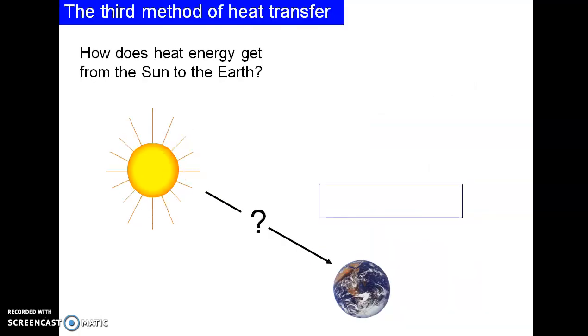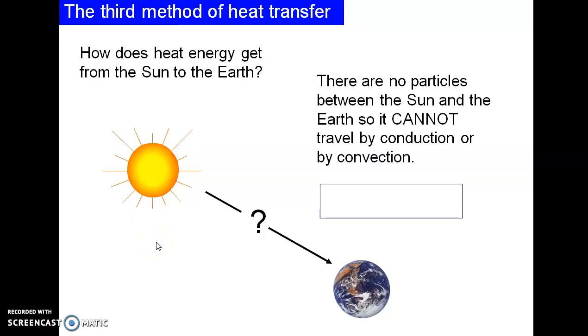Now the third mode of heat transfer is radiation. How does the heat energy get from the sun to the earth? It is due to radiation. There are no particles between the sun and the earth, so heat cannot travel by conduction or convection. It will transfer by radiation only.